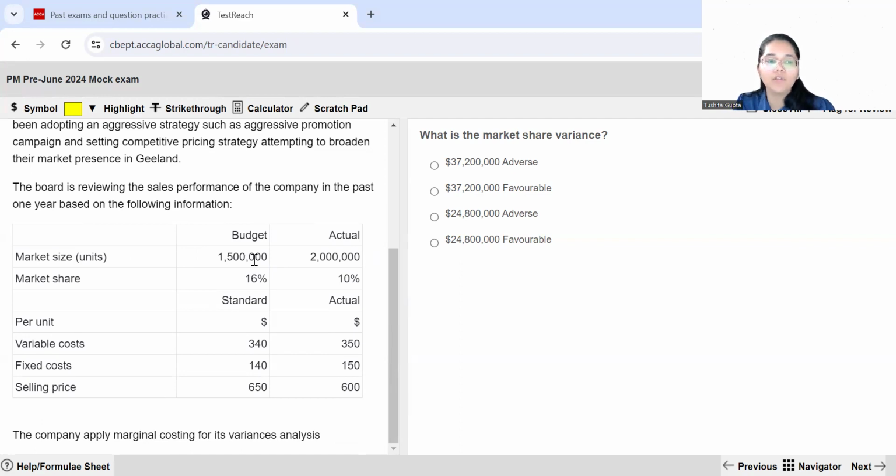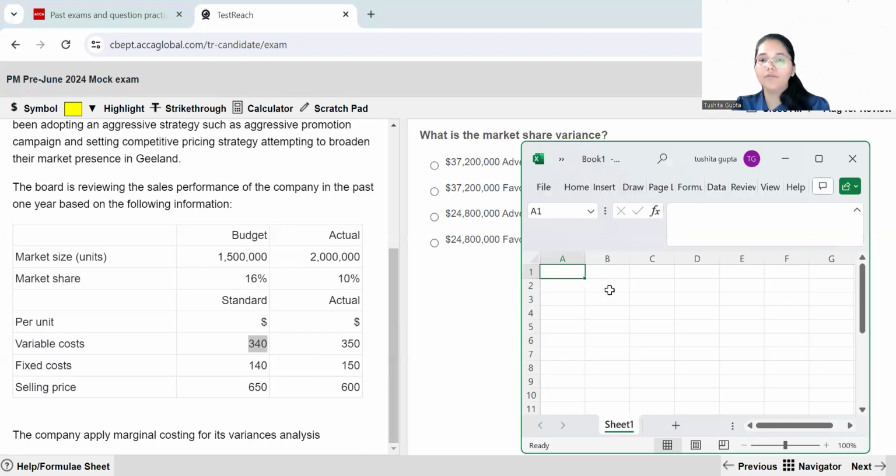Now you have the breakdown of your costs also. Per unit, you have the variable cost, fixed cost, as well as the selling price, which has been provided to you. The company uses marginal costing for the variance analysis that they do. So basically, we know that if the company is using a marginal costing system over here, then they are going to be comparing the selling price with the variable cost. That means essentially contribution will be taken over here and we will not be considering fixed costs. So I also have open an Excel over here with which we will be able to calculate the requirements. So let us first move towards market share variance.